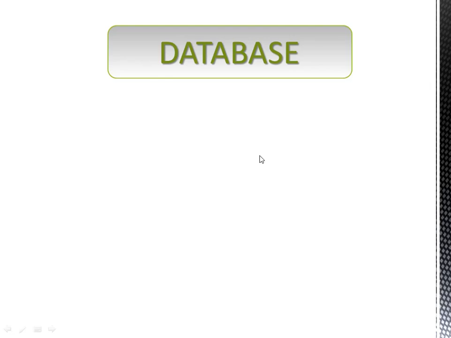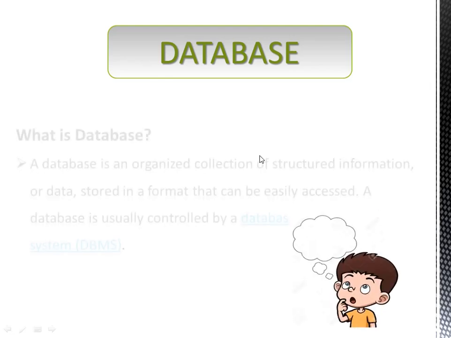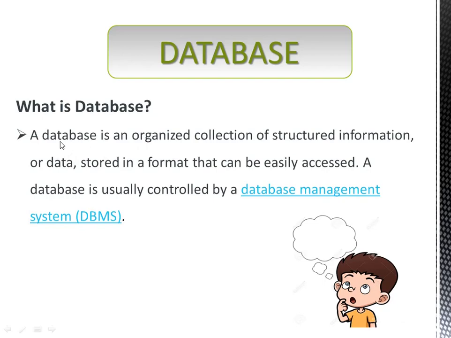So what is database? A database is an organized collection of structured information or data. Structured information means data is stored in a well-mannered way with proper schema, that is nothing but in a proper format. So when the data is properly stored, we can access it easily.